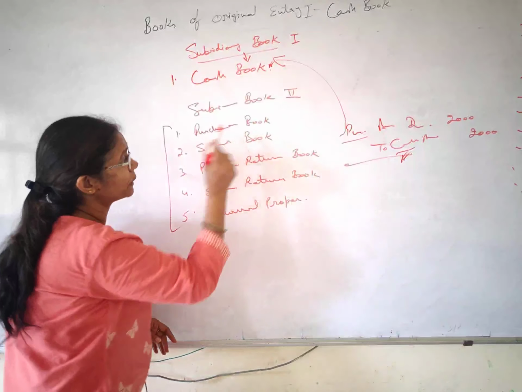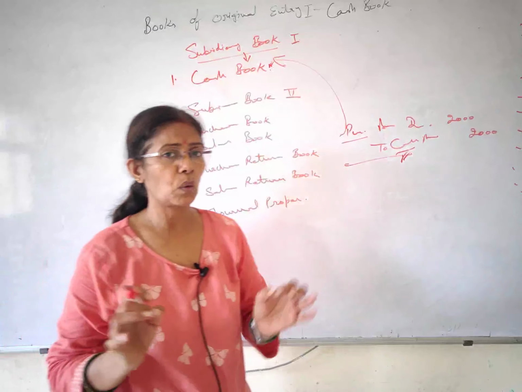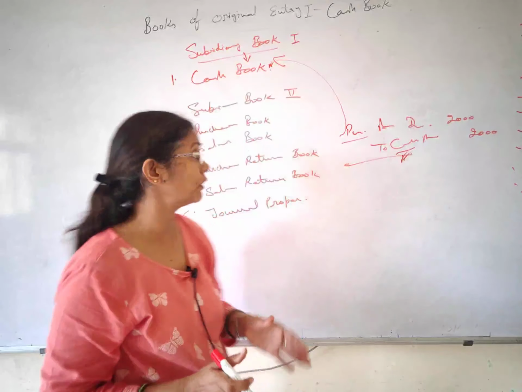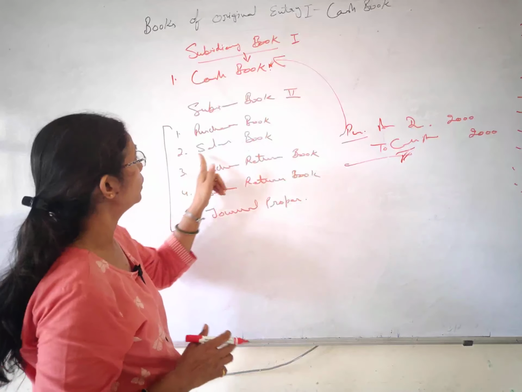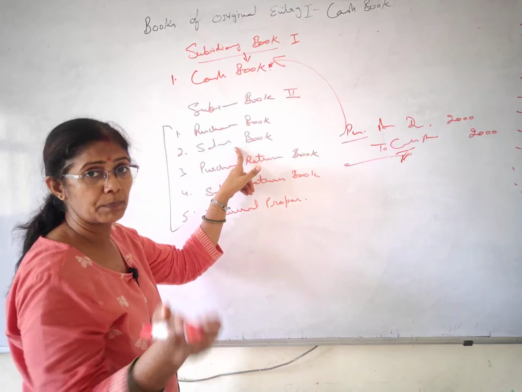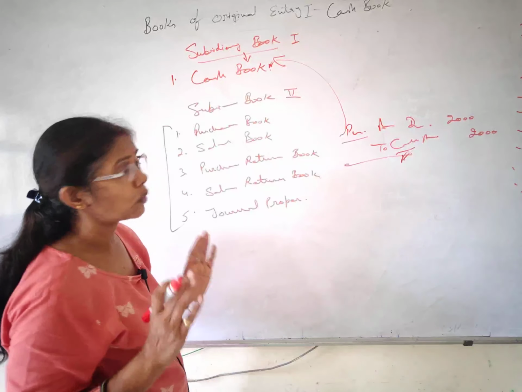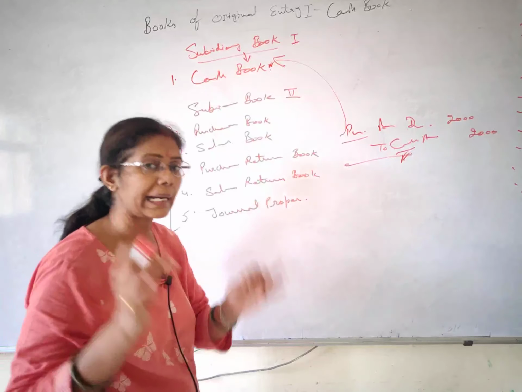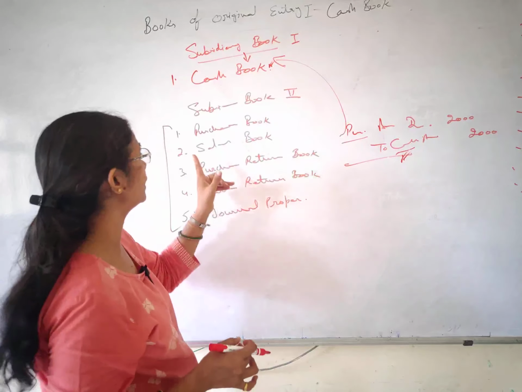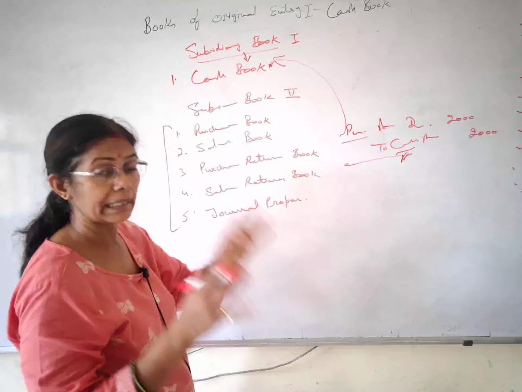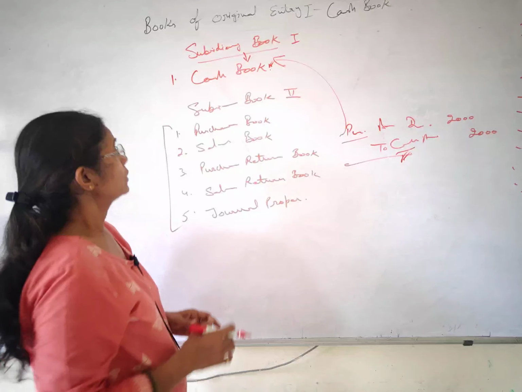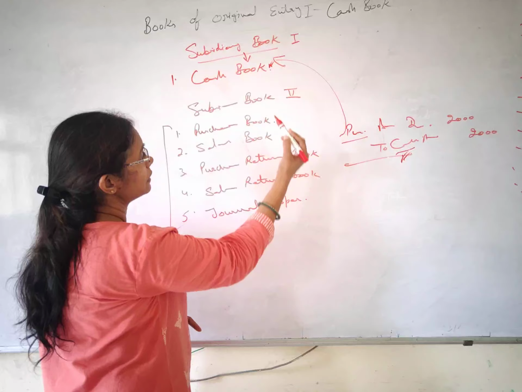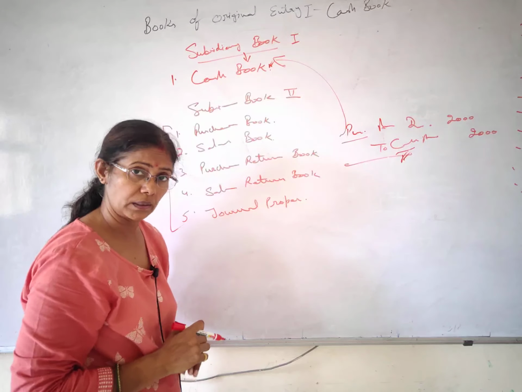So we were talking about the purchase book. Only and only credit purchases will go to the purchase book. That's all in this, okay. Now if we talk about the sales book, same goes for the sales book also. Only and only credit sales will be entered in the sales book, okay. So credit purchases, credit sales will go in these books.